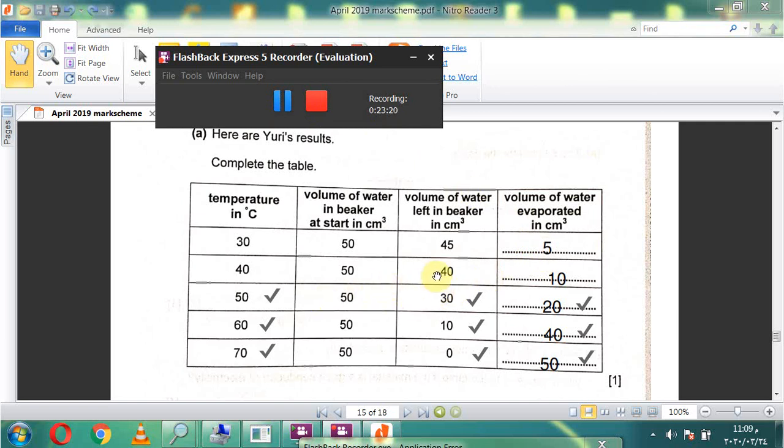Subtract 40 from 50, 10. 30 from 50, 20. 10 from 50, 40. 0 from 50, 50. And here the temperature in degrees Celsius: 30, 40, 50, 60, 70.